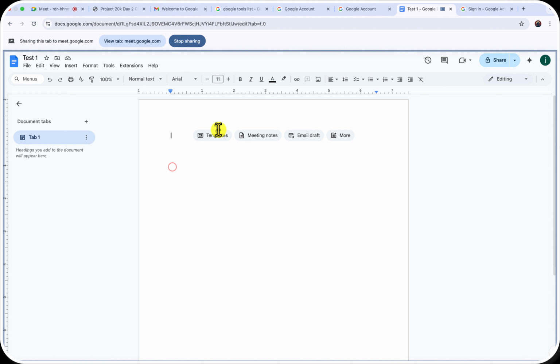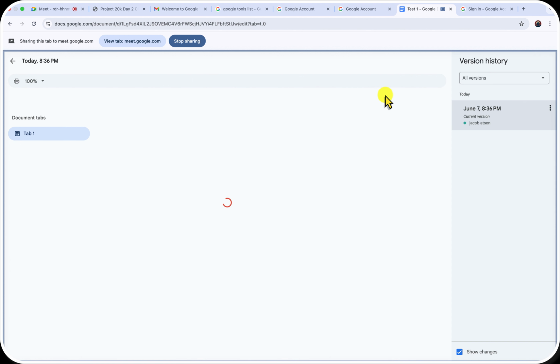Then on this part of the ribbon is where you have when it was last edited, and you'll be able to see versions of this. Especially when there are certain times when I'm working on a document and I have to share it maybe to my assistant.